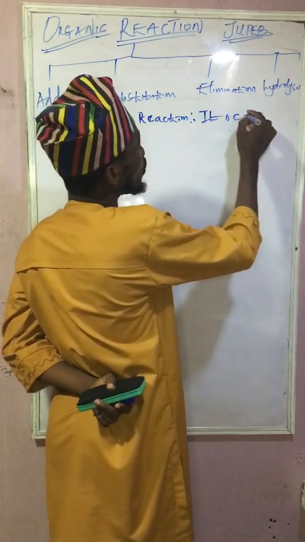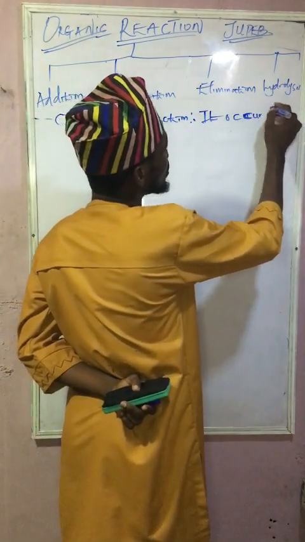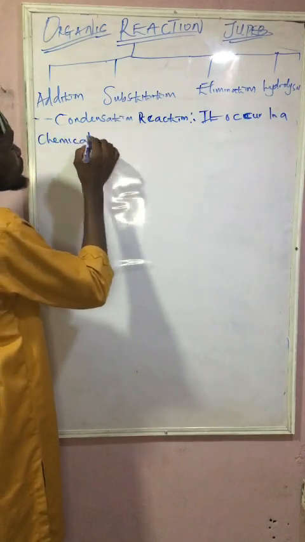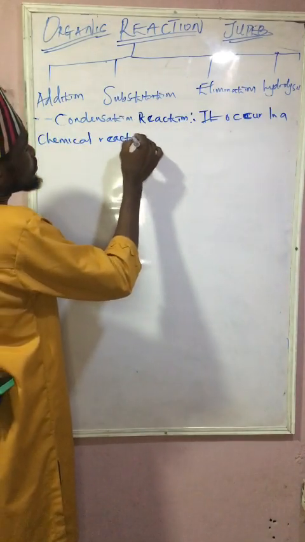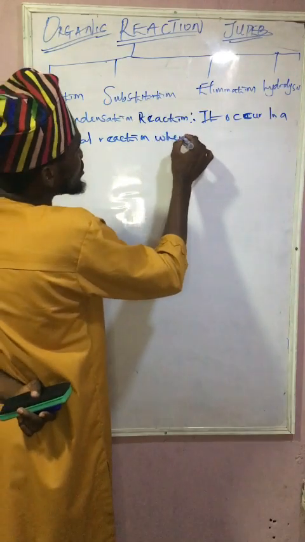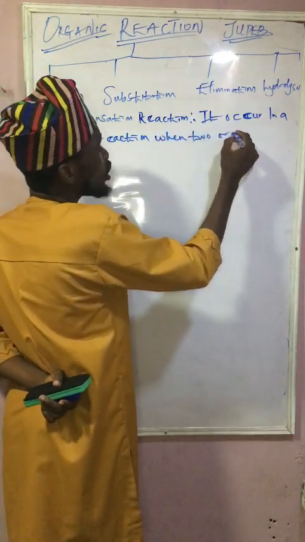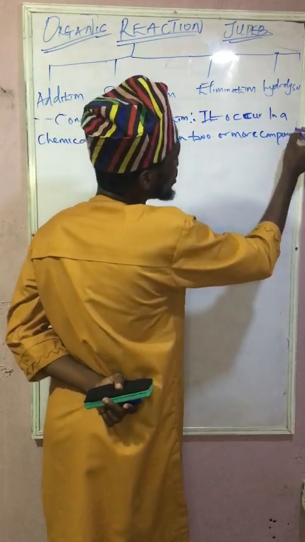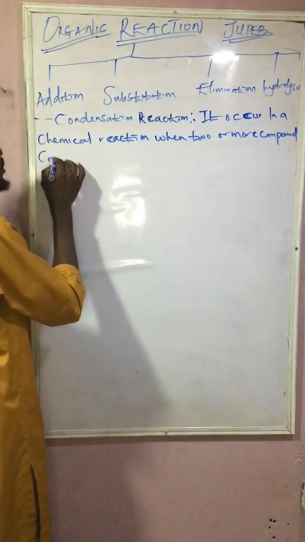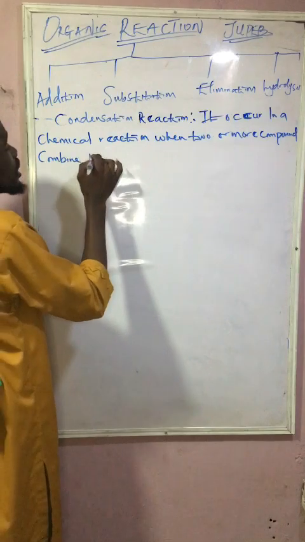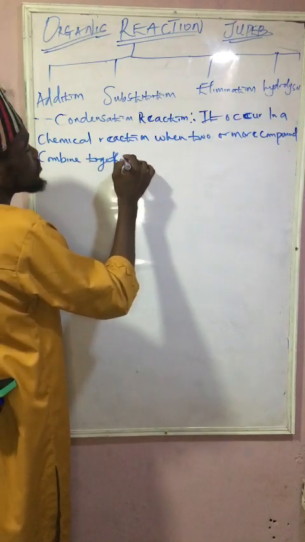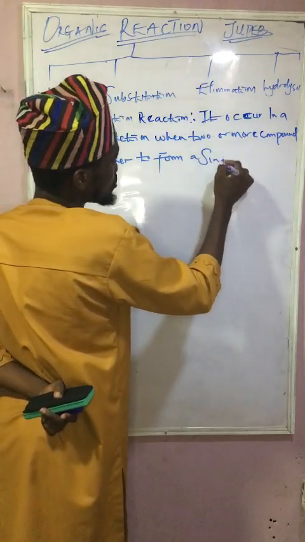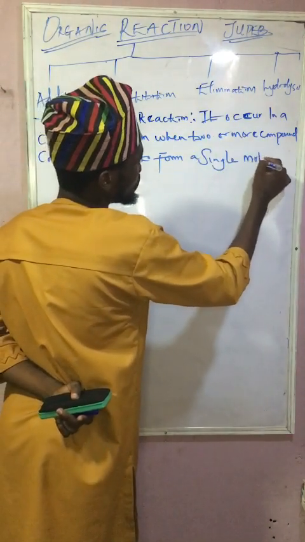It occurs in a chemical reaction when two or more compounds combine together to form a single molecule.